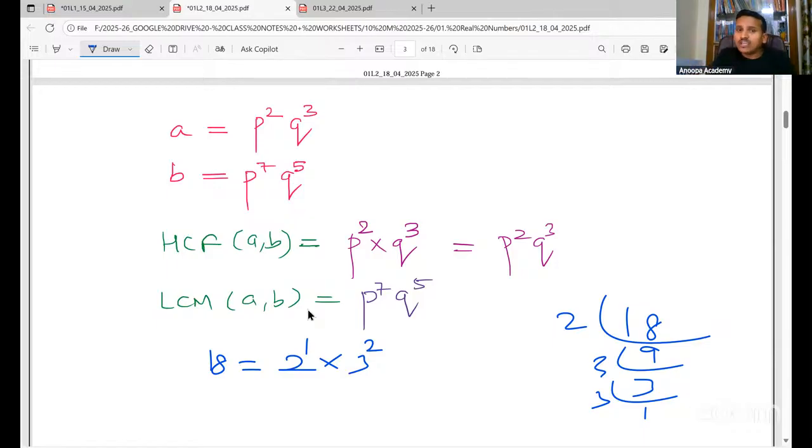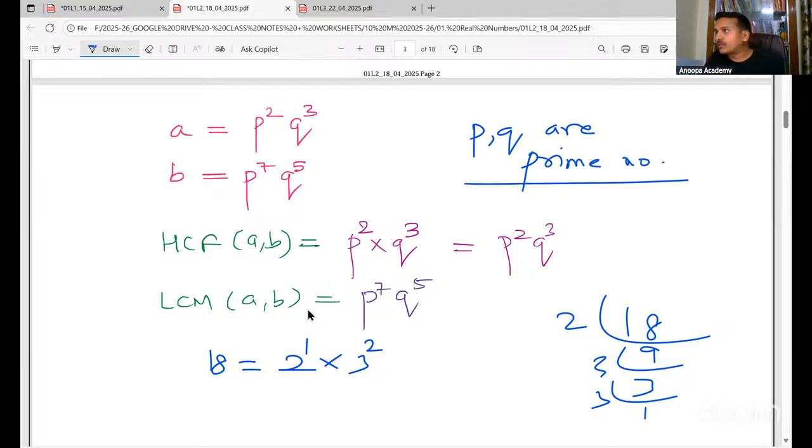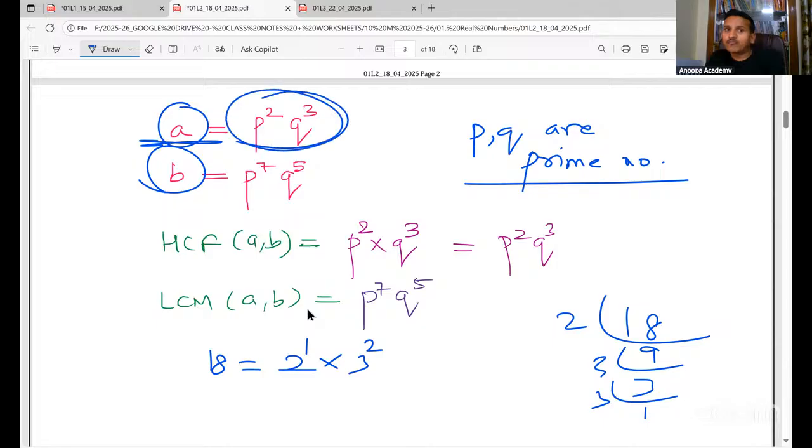Now, in the question, they will mention P and Q are prime numbers. See, if P and Q are prime numbers, that means A and B will be composite numbers. How do I know? Because composite numbers only we can write as a product of primes now. Yes or no?